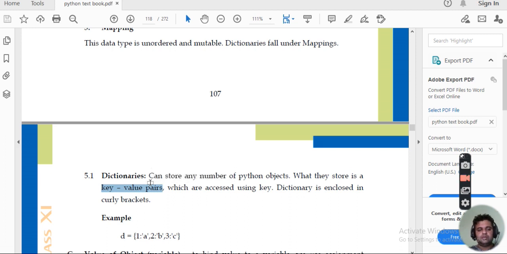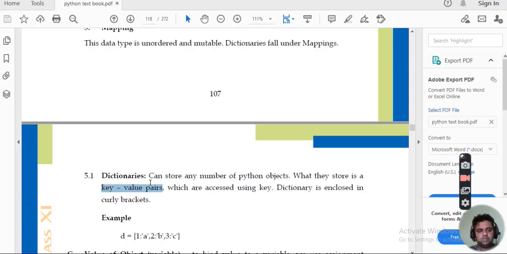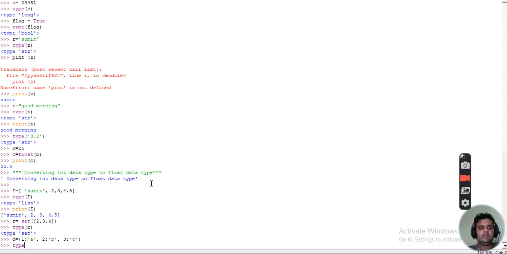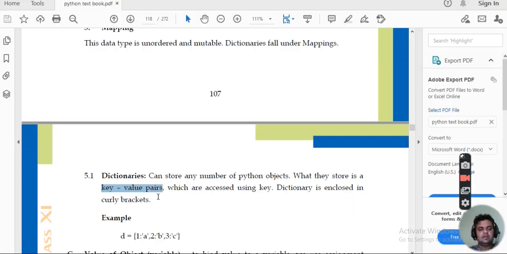Suppose we define a dictionary, we write D is equal to, we use curly braces. 1 is mapped to A, written in quotes. 2 is mapped to B. Then we have 3 mapped to C, and close it with curly braces. If you want to find out the type of D, it will be giving you the dictionary value. Clear? This is how dictionaries are to be done.